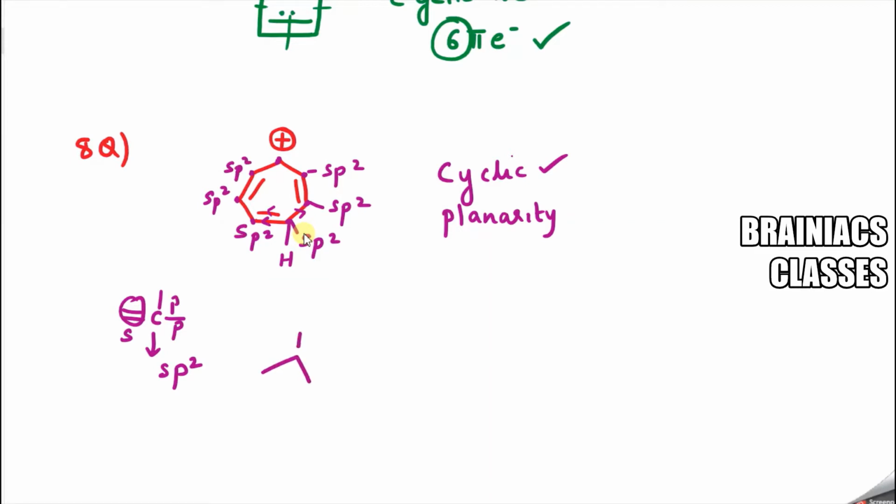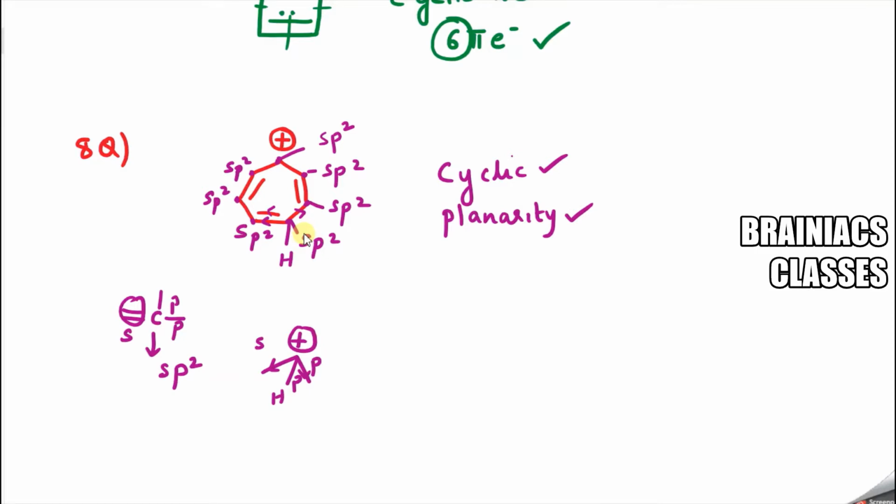Sometimes if you have something like this, one valency here, one valency here, the third valency is a hydrogen atom. Plus or minus indicates one bond is broken. So this should be S, this should be P, this should be P. This would always be sp2, so this is also sp2. That means the compound is planar.